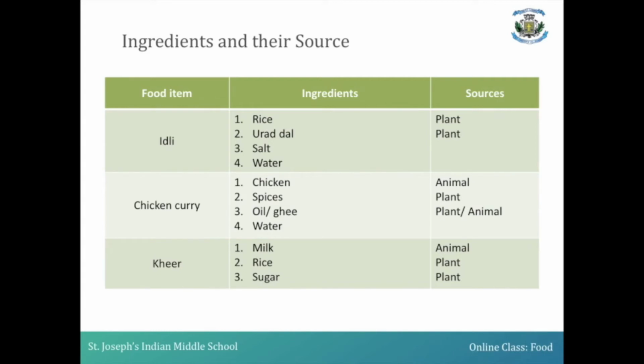So sugar is also a plant source. Right now we would have got an idea of which are the plant sources and the animal sources, so that if the ingredients are given, you can identify which is the plant source and which is the animal source.